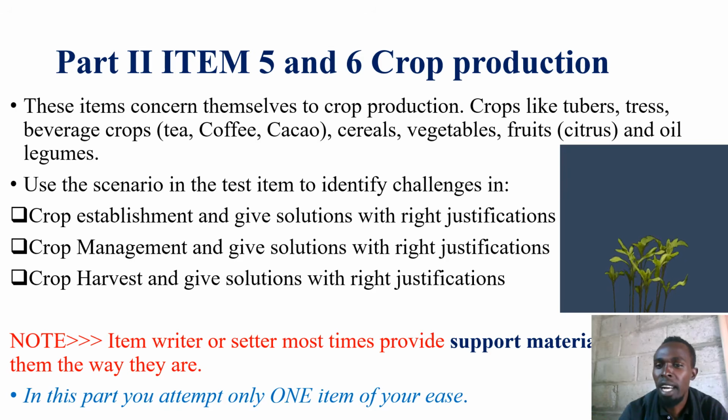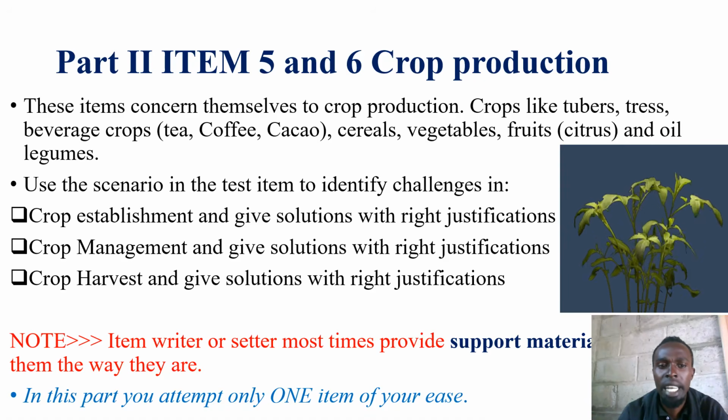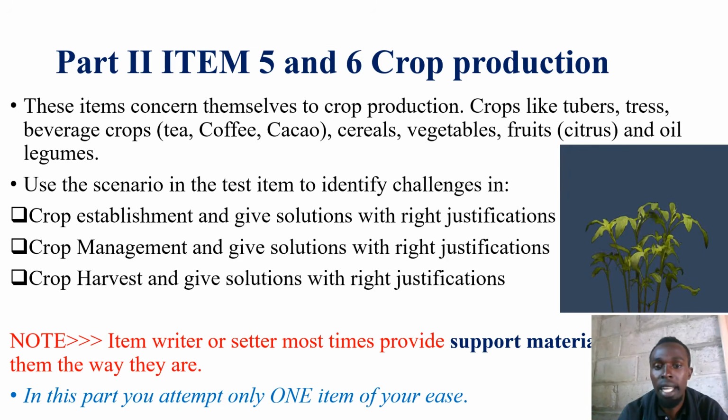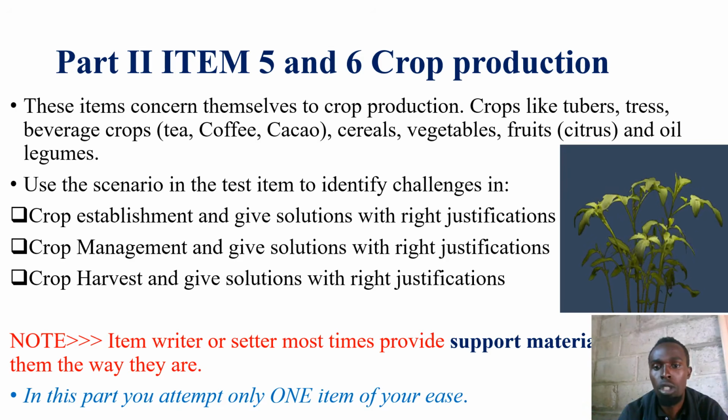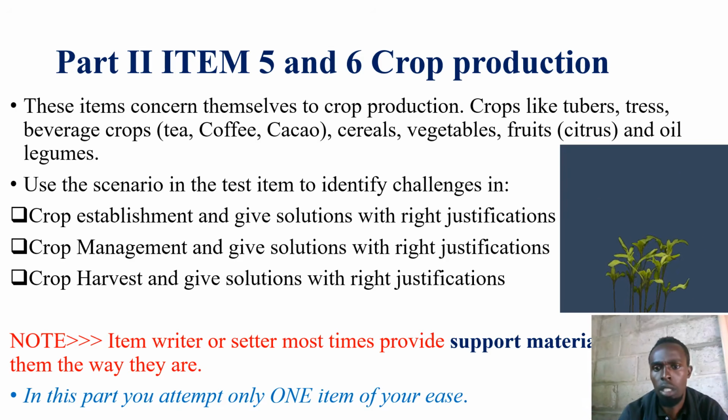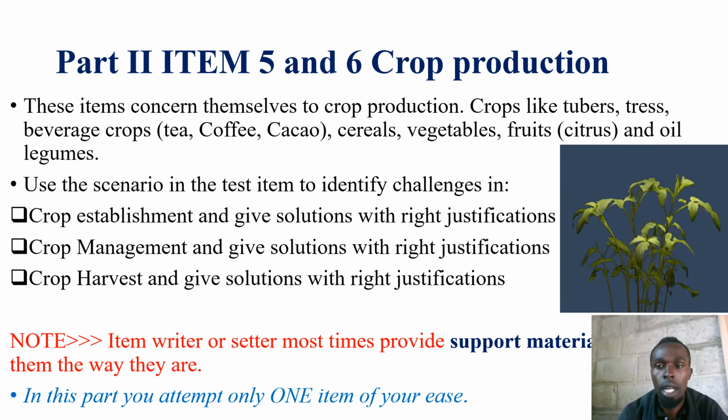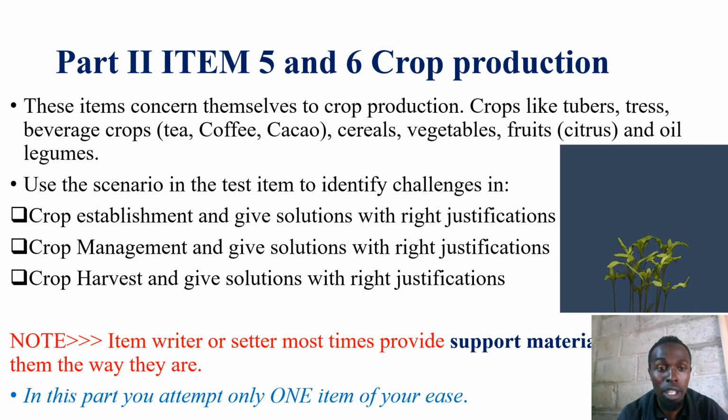Crops like tubers, trees, that's now agroforestry, beverage crops such as tea, coffee, cocoa, then cereals, vegetables, fruits such as citrus, oranges and pineapple, and so on. And you cannot exclude oils and legumes.